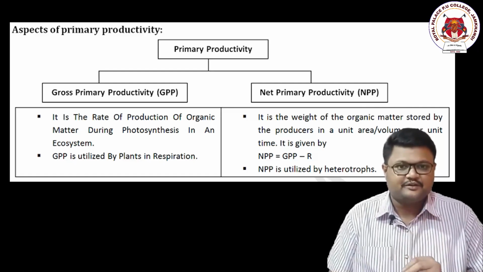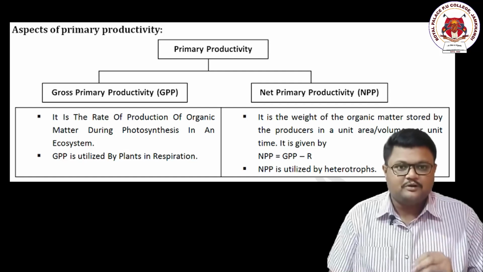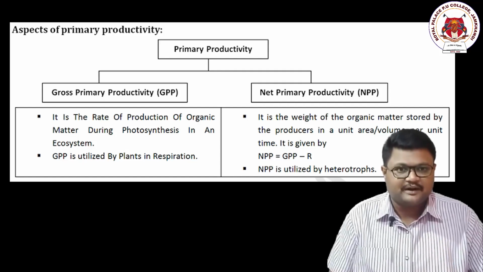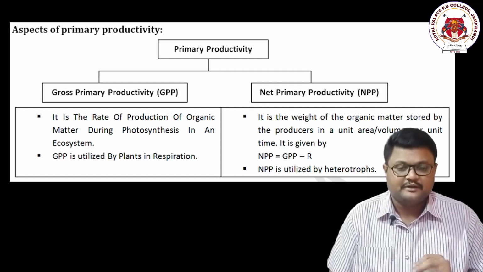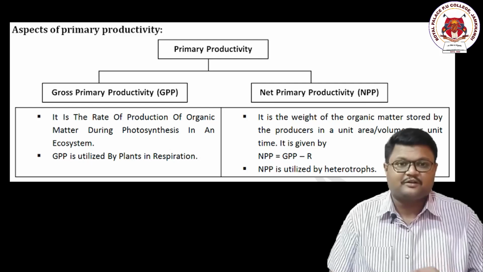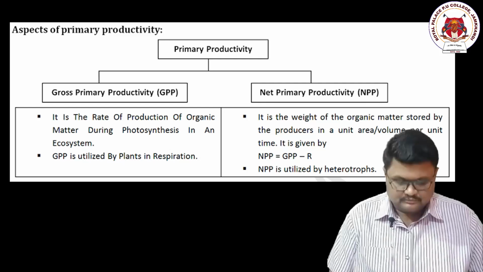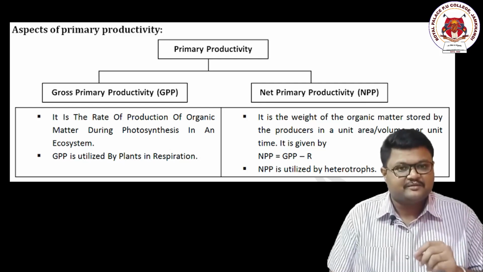During photosynthesis, the amount of biomass produced per unit area per unit time in the body of plants is called gross. Now, all this 100% of the biomass is not usable. Only a smaller amount is present in the body of producers which can be eaten, and that content is called net primary productivity, and it can be given by an expression also.